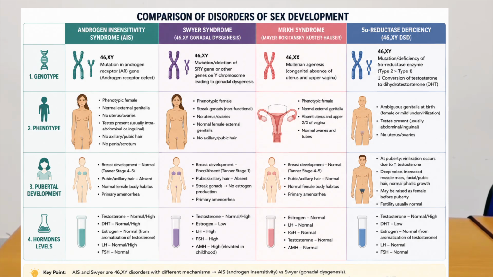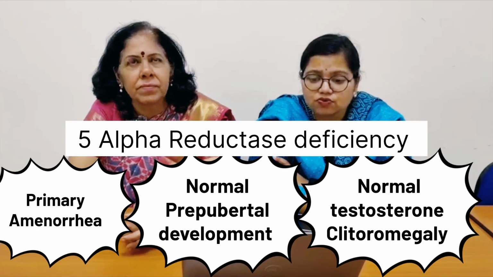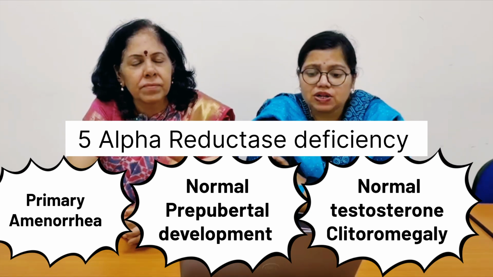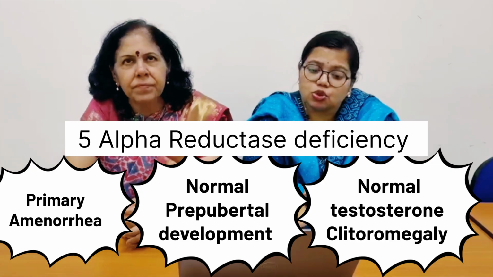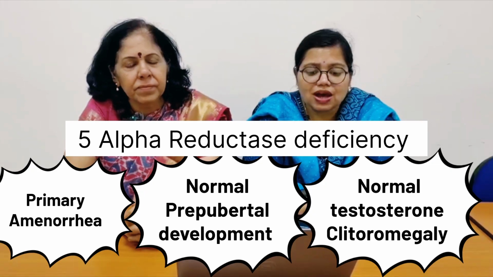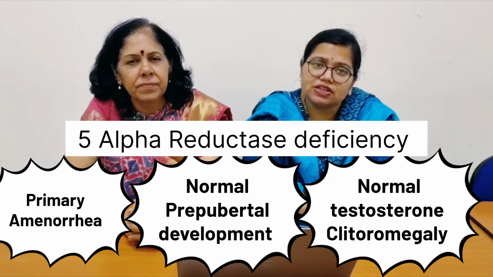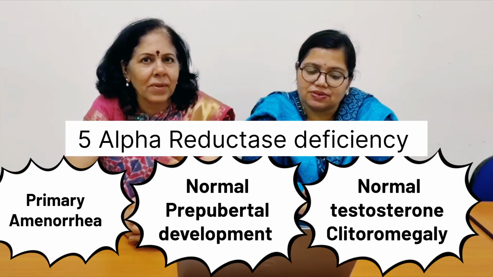So here the distractor for the answer is androgen insensitivity syndrome, because here the receptors are defective and the genotype is 46XY. So the key point to solve this question is there is primary amenorrhea, signs of virilization, although prepubertal development is there, but there is clitoromegaly with normal testosterone levels. So the answer here is 5-alpha reductase deficiency. That is A. Thank you.